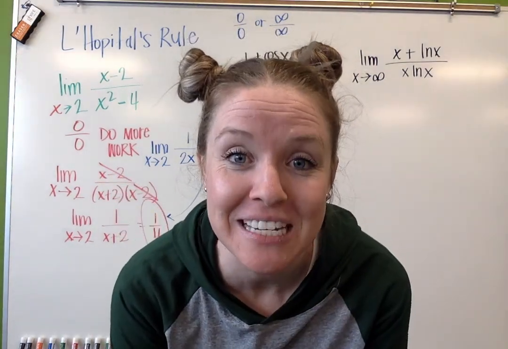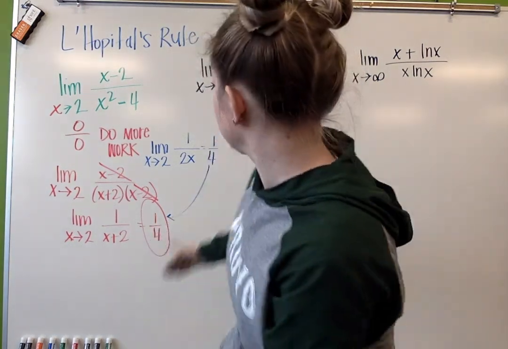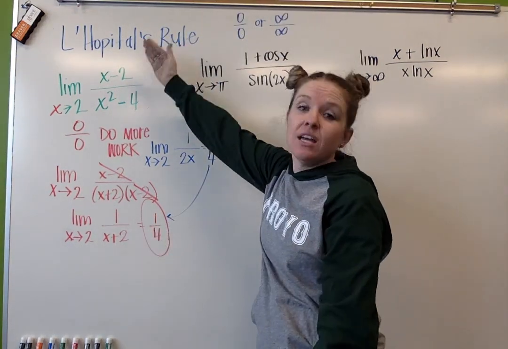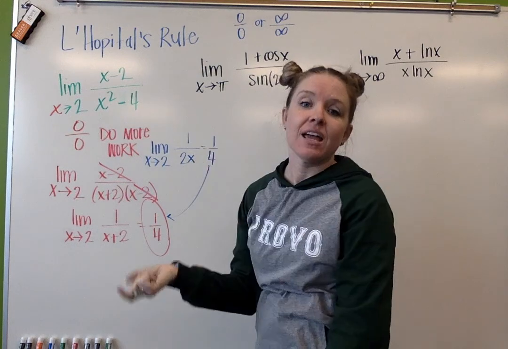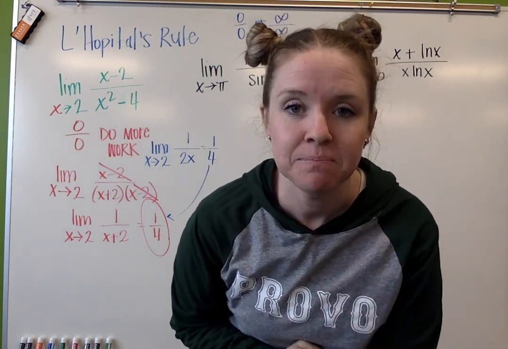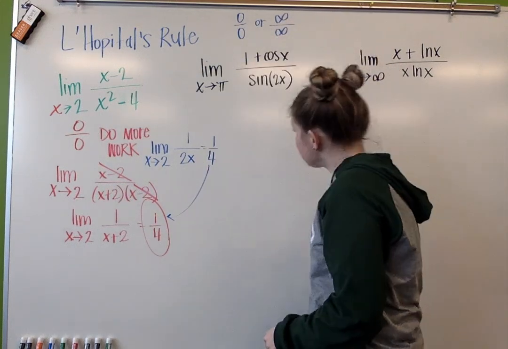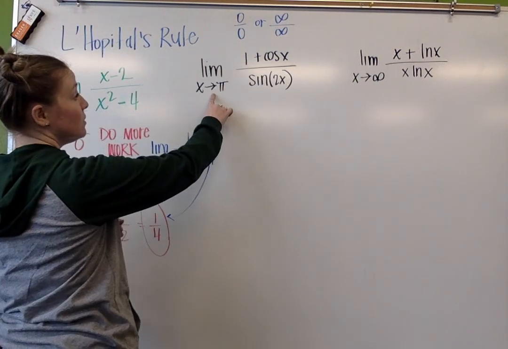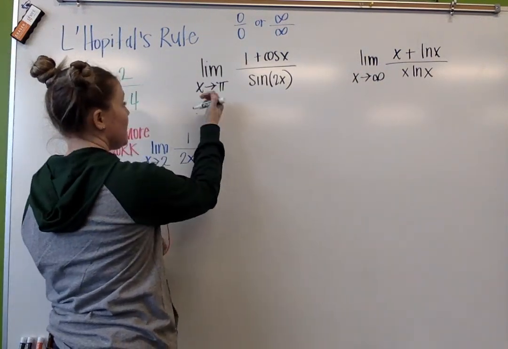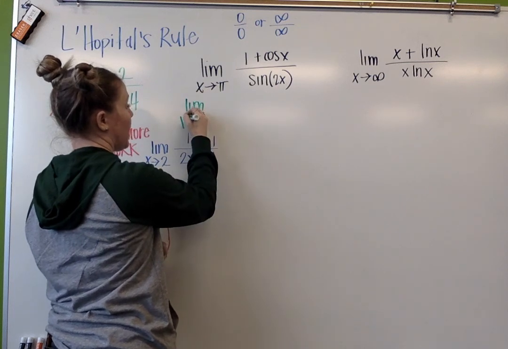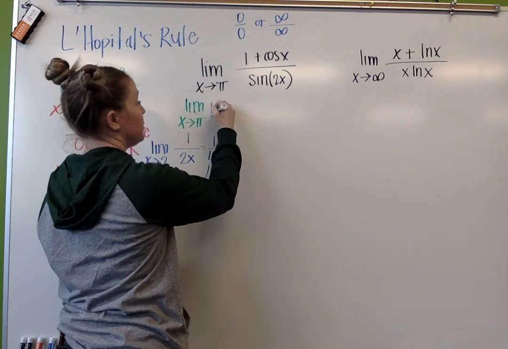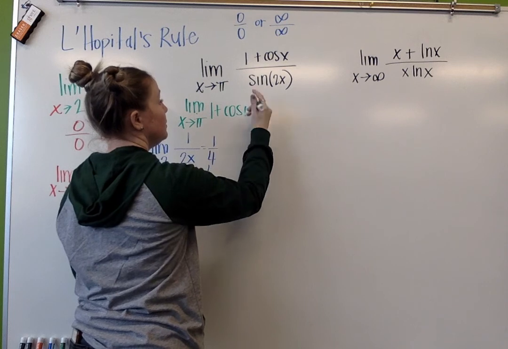If you get one of those indeterminate forms, what we're going to do is take the derivative of the numerator, the derivative of the denominator, and reevaluate that limit. So let's take a look at this example here. If I evaluate my numerator by plugging in pi, that's x.